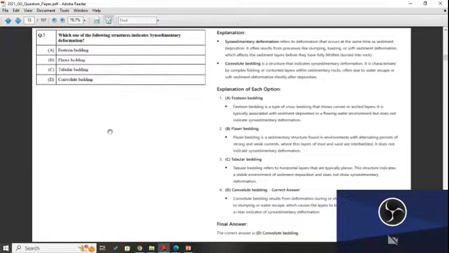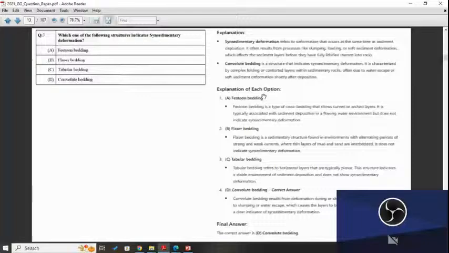Any deformation that occurs due to the application of stress is called deformation. In the convolute bedding, it is a structure that forms after deposition. So, of course, convolute bedding is the correct answer because it indicates sedimentary deformation.